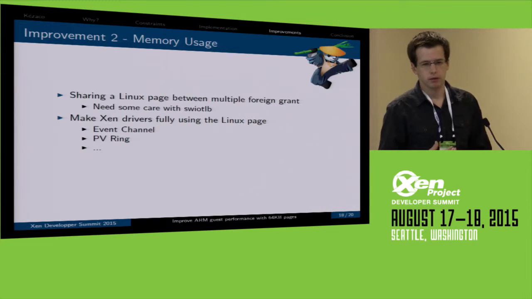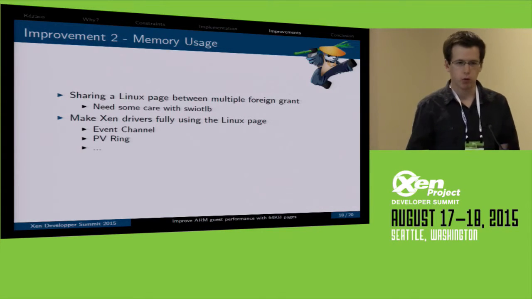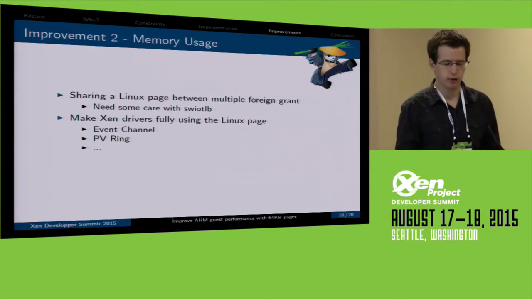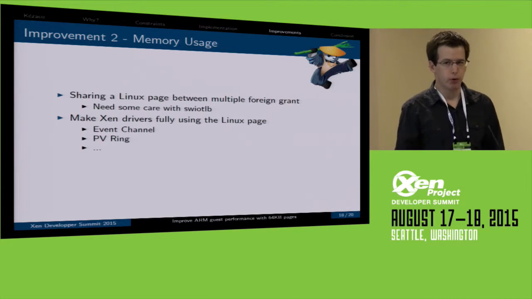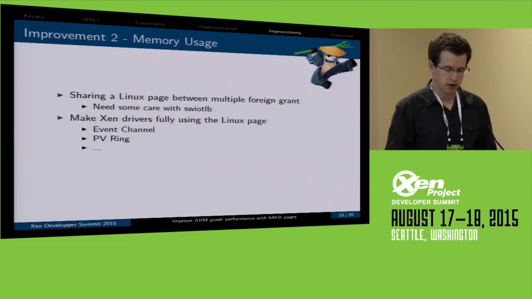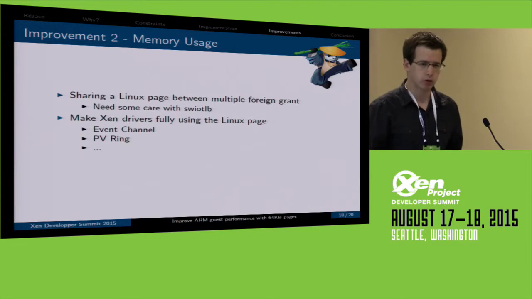What about mapping multiple grants per Linux page? That would waste less memory. 64K, we win 64K every time. But there is another problem, which is about SWIOTLB.